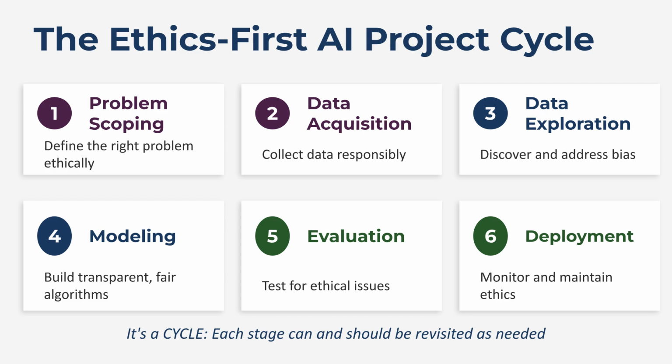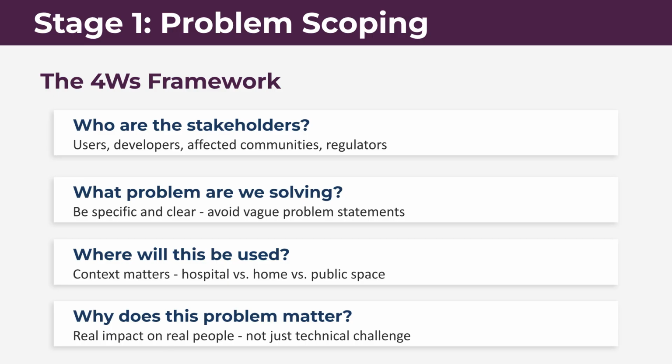The ethics-first AI project cycle consists of 6 stages: problem scoping, data acquisition, data exploration, modeling, evaluation, and deployment. It's a continuous cycle, with stages revisited as needed. Stage 1, problem scoping, uses the 4 W's framework. Ask, who are the stakeholders? What problem are we solving specifically? Where will this be used? And why does this problem matter in terms of real human impact?